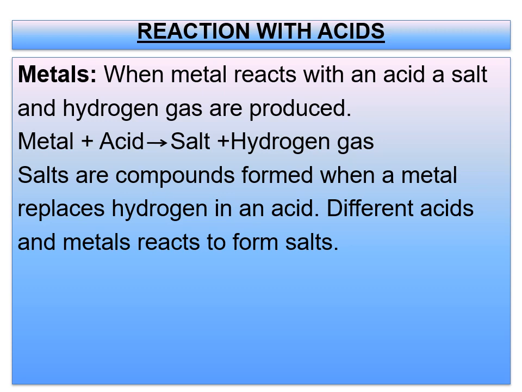Like magnesium sulfate, iron sulfate, zinc chloride, iron chloride, these are examples of salts. In our lesson, we have to do activities related to a few salts like copper sulfate and iron sulfate. At that time I will show what a salt is. But you have to remember what salts are.